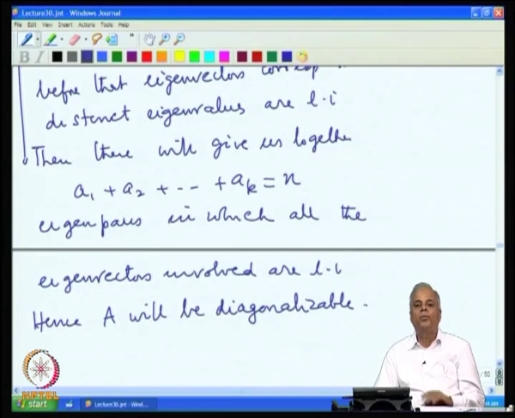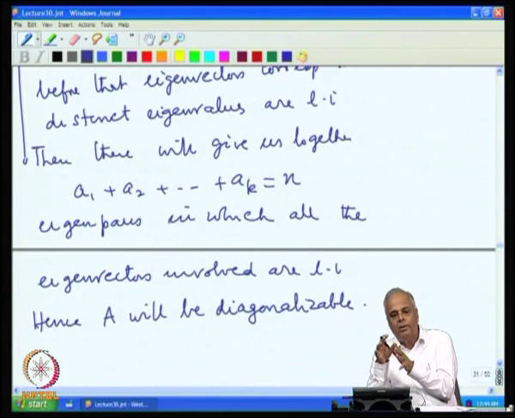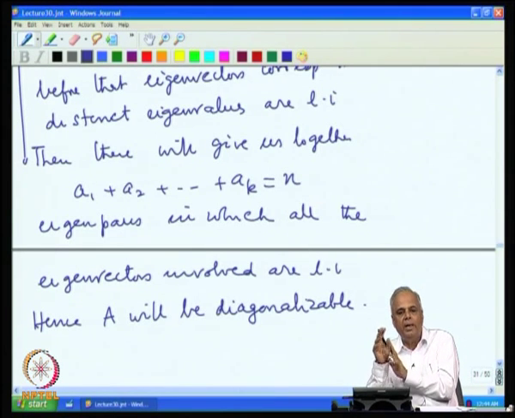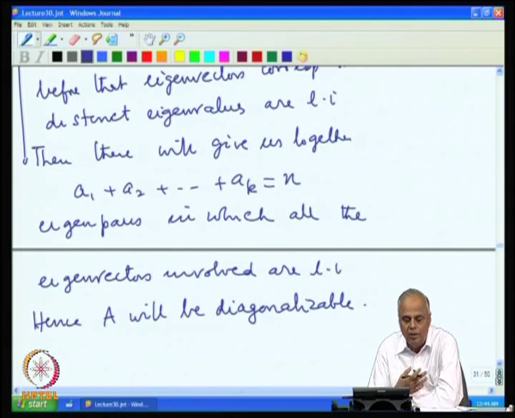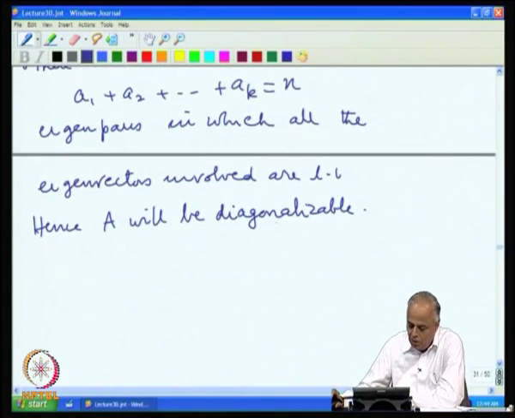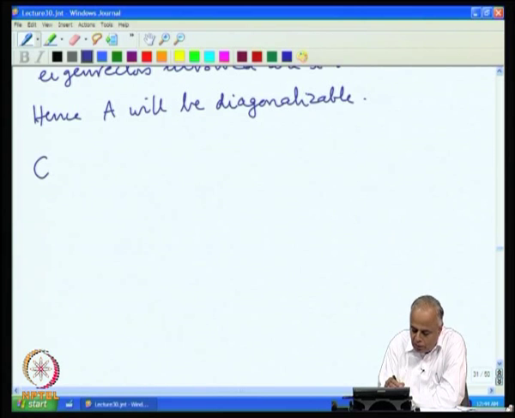So, therefore, we have shown that if we can show, number 1, that eigenvectors corresponding to distinct eigenvalues are linearly independent, and number 2, if we assume that the geometric multiplicity is equal to the algebraic multiplicity for every eigenvalue, then A is diagonalizable.